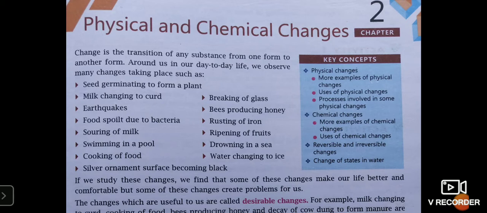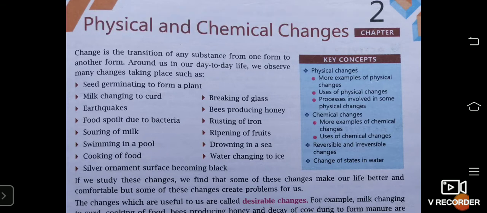Today we are going to start with the second chapter of our chemistry, that is physical change and chemical change. While talking about physical change and chemical change, I'll be talking about various changes because we can classify a single change into one or more type. Now what is change? Change is a transition of any substance from one form to another form.